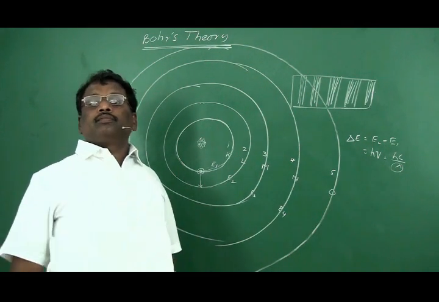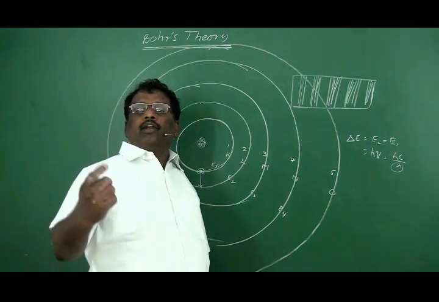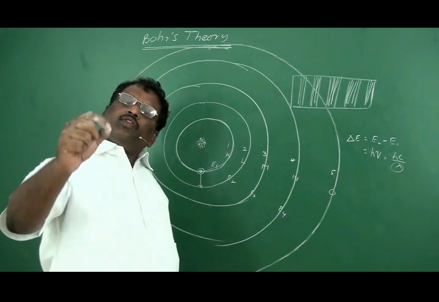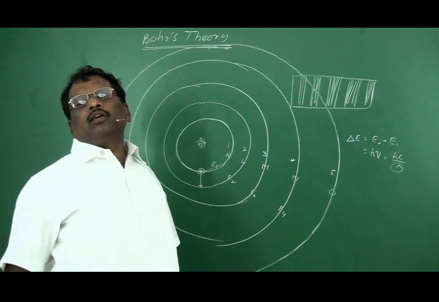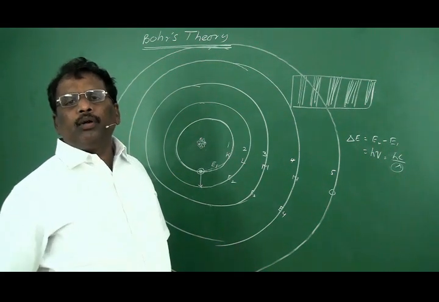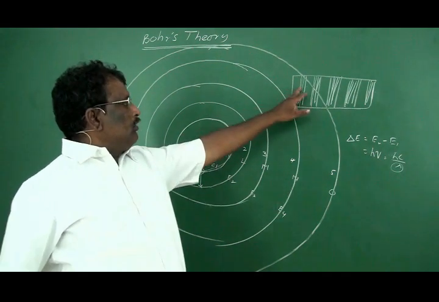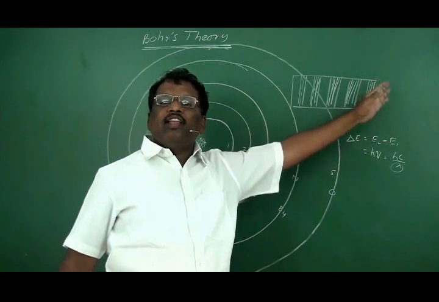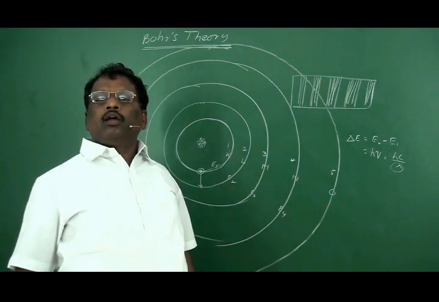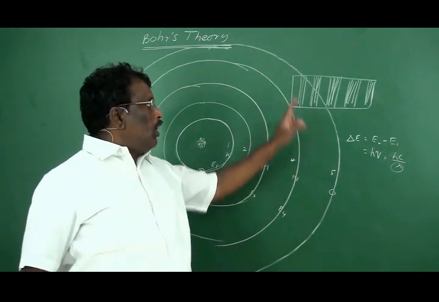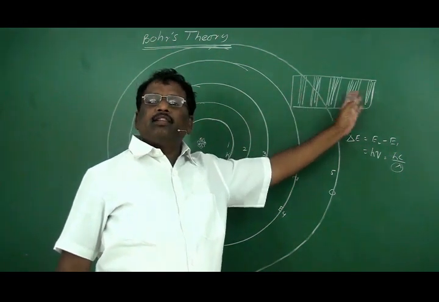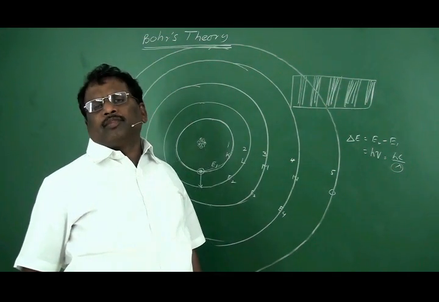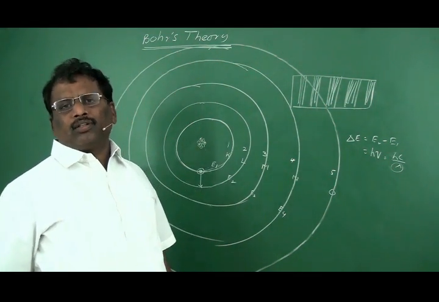You may have a doubt. In hydrogen, we have only one electron. If it jumps from one energy level to another energy level, only one line has to be formed. But we are claiming that 5 groups of lines are there. That means several lines are formed here in the spectra. If there is only one electron, how are this many lines forming? Your doubt is a genuine doubt.